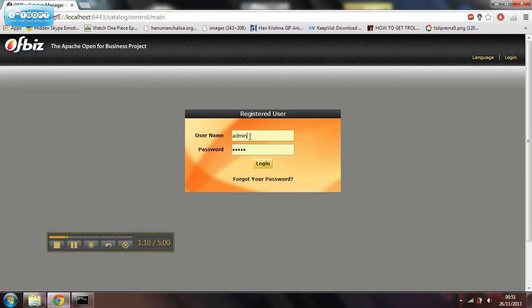It asks for a username and password. The username is admin and the password is ofbiz, and click on login.